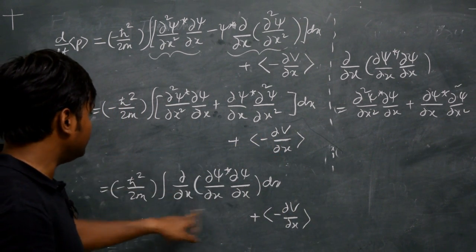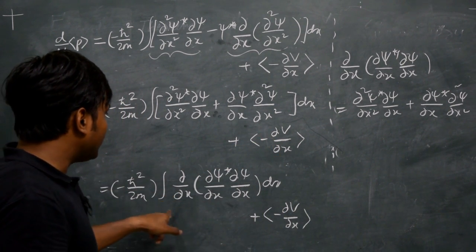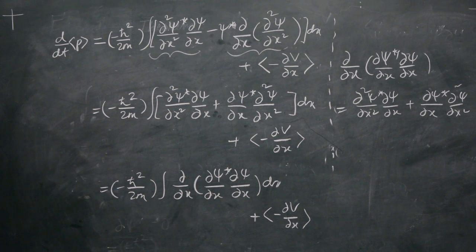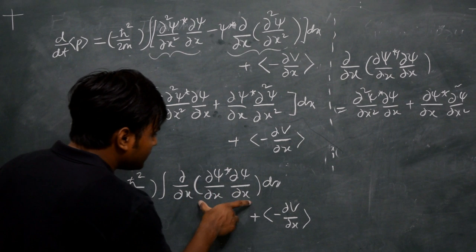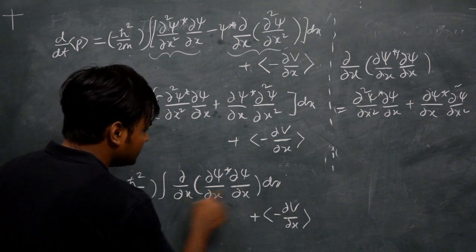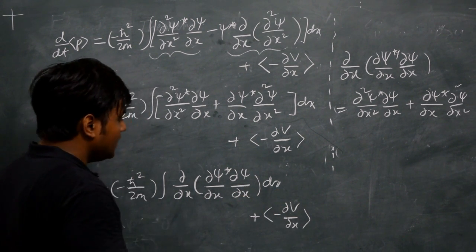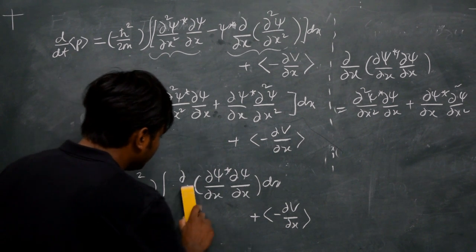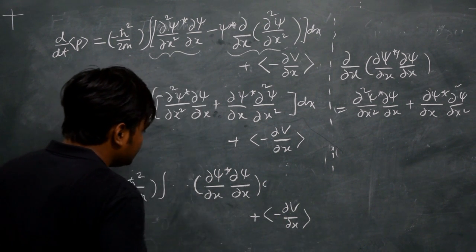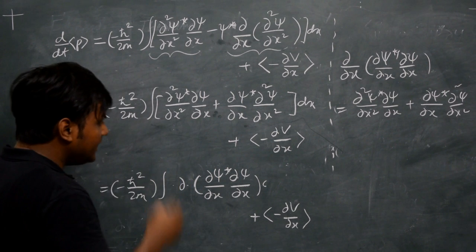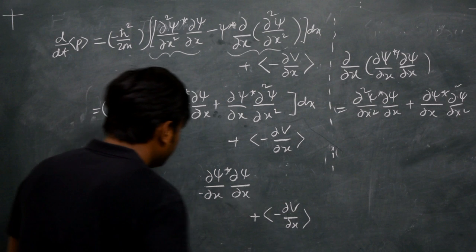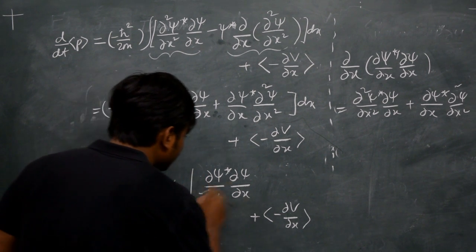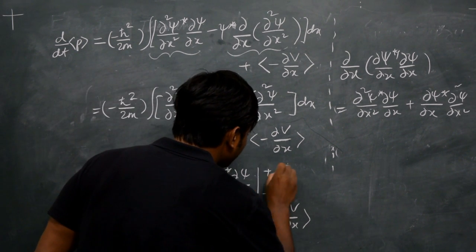So this can be written in this particular manner. Now, if I integrate it, you see this is a del by del x of this expression dx. So this dx and this del x vanish and you are left with this expression, which when integrated becomes this multiplied by this, going from minus infinity to plus infinity.